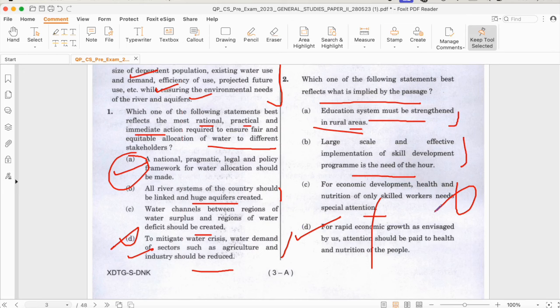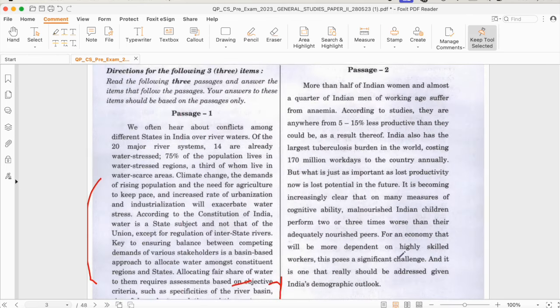Economic development के केवल health and nutrition of only skilled workers, not unskilled worker, need special attention. This will be 100% wrong. Okay, you eliminated one option. Now you are left with three options in which this is the broadest. The chance of this option being correct is huge. Okay, now just read the passage.